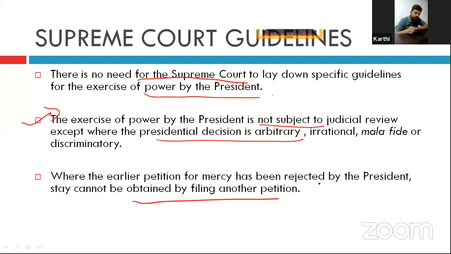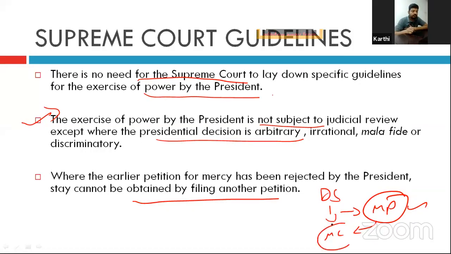It is especially so in the case of death sentences. If a person has applied for a mercy petition to the president and it has been rejected, the person can't apply for another mercy petition. But they can apply for another mercy petition on different grounds. Then that is possible.